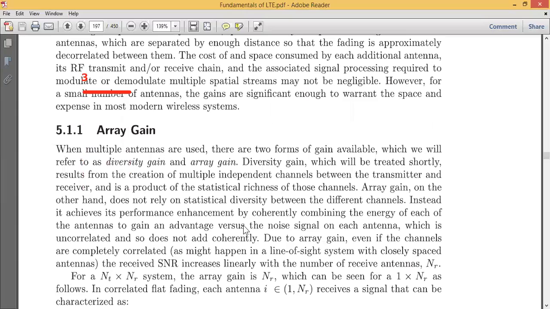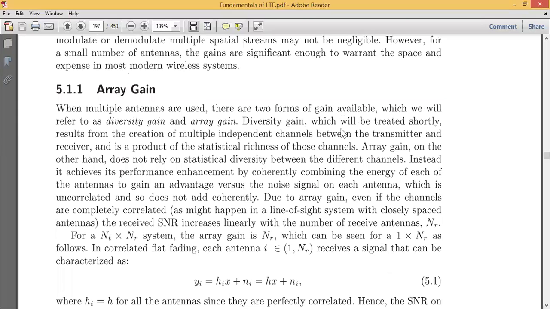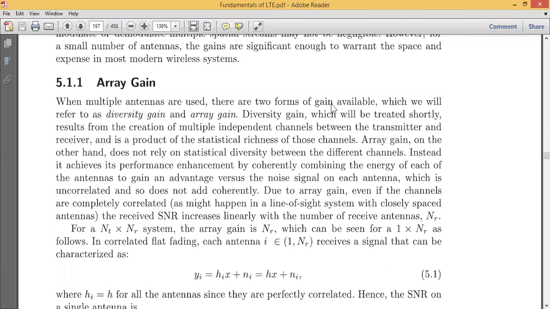Then when studying the concept of diversity, we come across one concept called array gain, or gain array. So what do you mean by gain? That is nothing but output divided by input. A very simple definition. It gives you the profit. Now what profit do we get if I use multiple antennas? That is the question here.